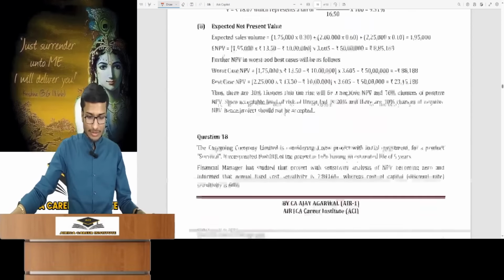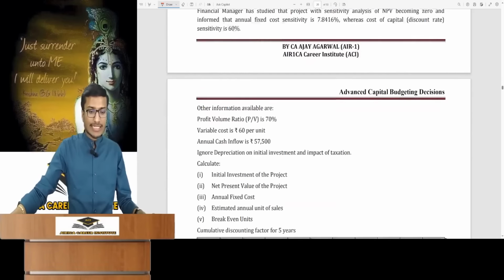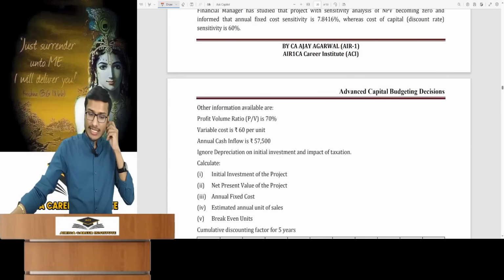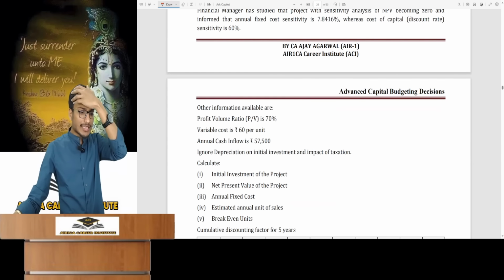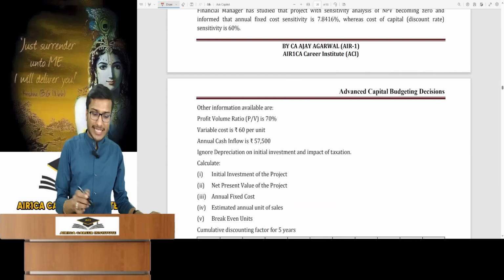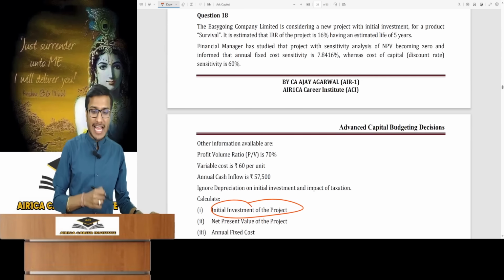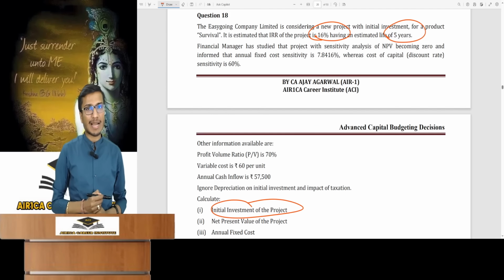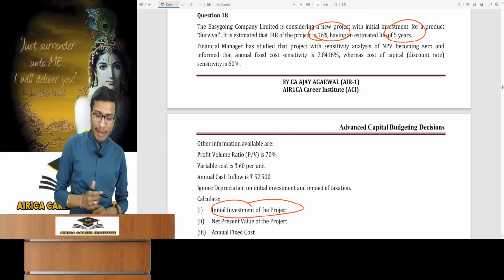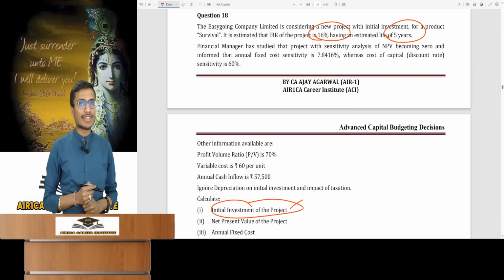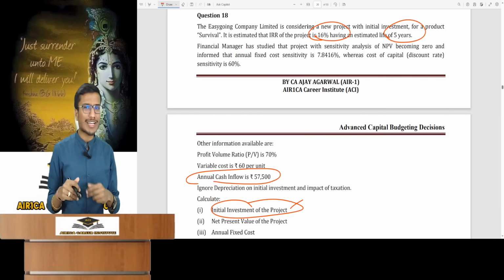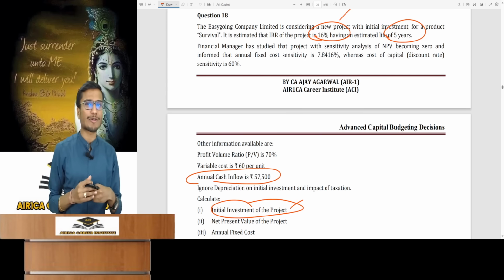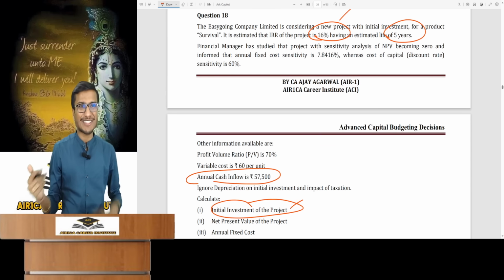After this, questions. This question was a bit special, a good question. In this, they involved a topic from intermarginal costing. You needed to understand that. I'll explain this question on the project's initial investment. You have been told the project's IRR. A 5-year life was mentioned with this data provided. And now you are asked to find the initial investment. Find the initial investment of the project. And annual cash inflow is being mentioned. So if you PV the annual cash inflow with IRR, what does it equal to? It equals the initial investment. That's it.